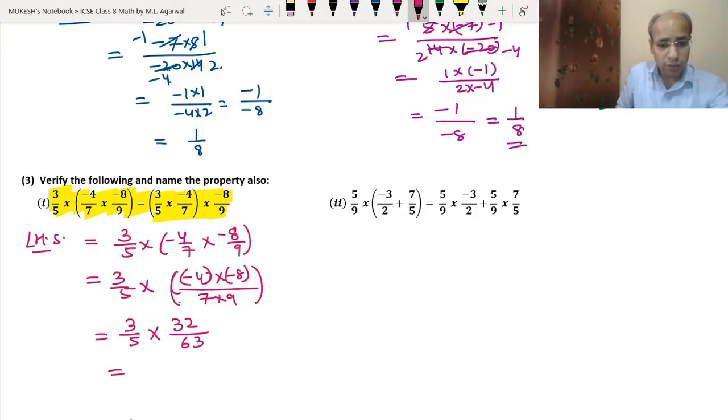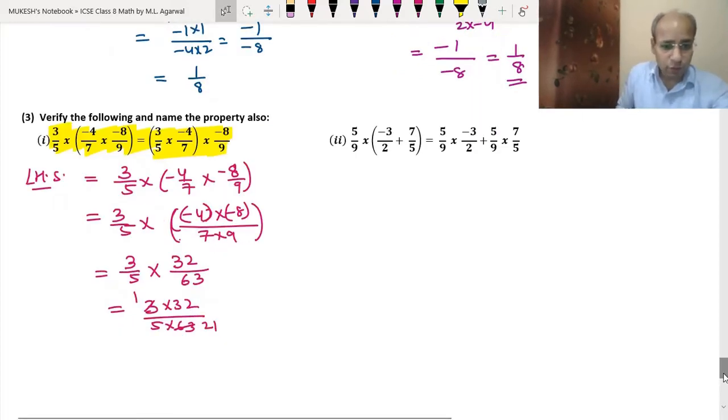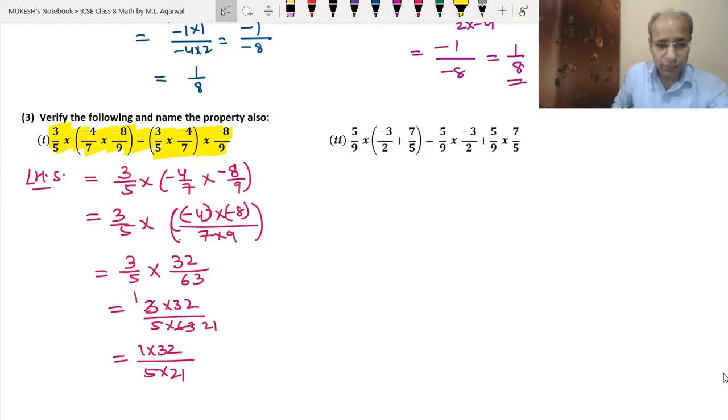Okay, so now 3 into 32 upon 5 into 63. Now we will multiply these two numbers. Okay, so now 3 and 63 can be divided. So 3 ones are 3, 3 twos are 6, 3 ones are 3. So we got 21. Okay, so now we have got 1 into 32 upon 5 into 21. Let's do in the rough. 1 into 32 will be 32, and 5 into 21 means 21 into 5. So 5 ones are 5, 5 twos are 10. So we got 105. Okay, clear?